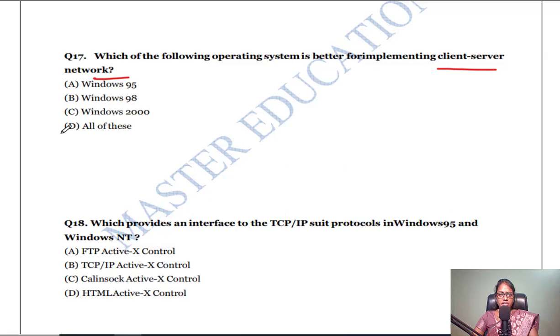The next question, which of the following operating systems is better for implementing a client and server network? Windows 95, 98, 2000, which of these is better for implementing a client and server network? That is Windows 2000. So 2000 is better for implementing a client and server network.